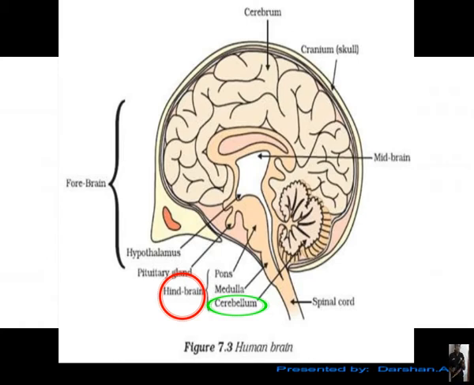Pons controls breathing rate. It is a function of pons, and it does so many other actions, but the main is breathing rate. Second is medulla. Medulla controls the involuntary actions like heartbeat and digestive systems. These are controlled by medulla. Medulla's name is familiar to you. You have learned about medulla in previous class, I think so. The very little damage to medulla can cause sudden death. It's a very important part of the brain.